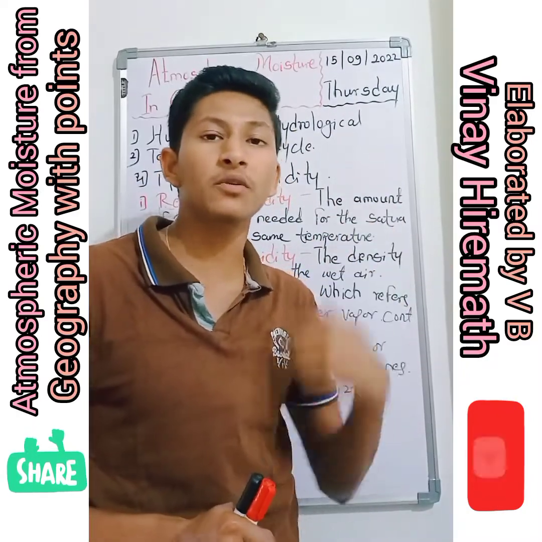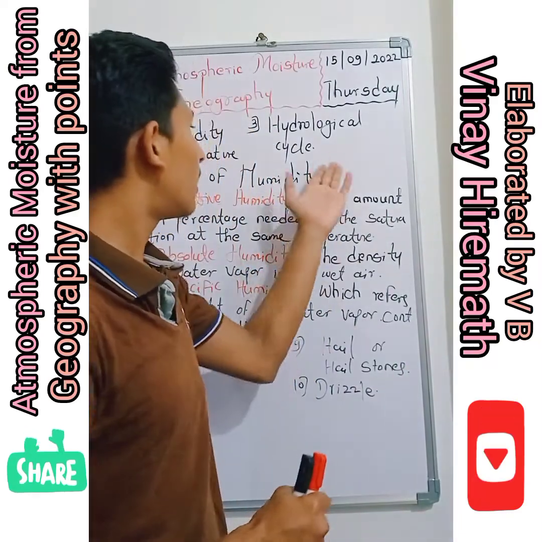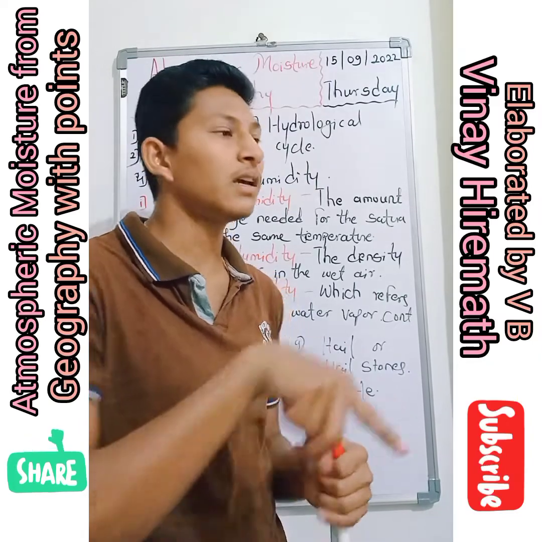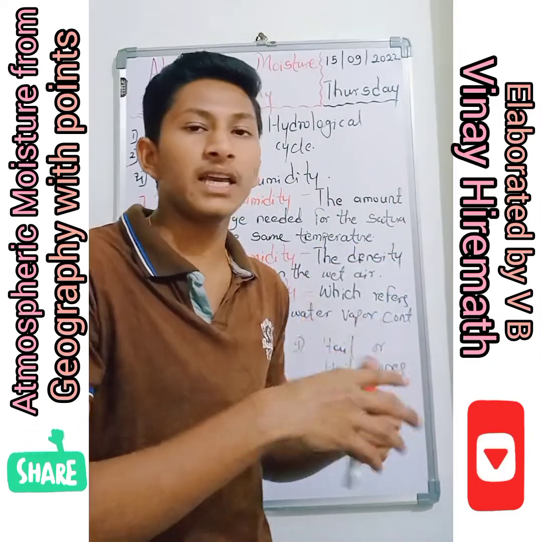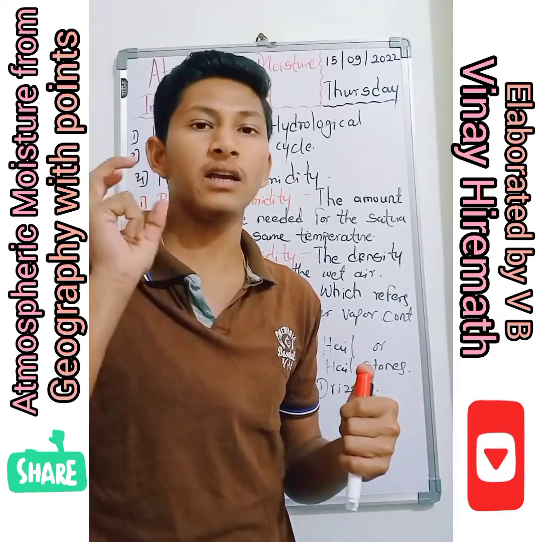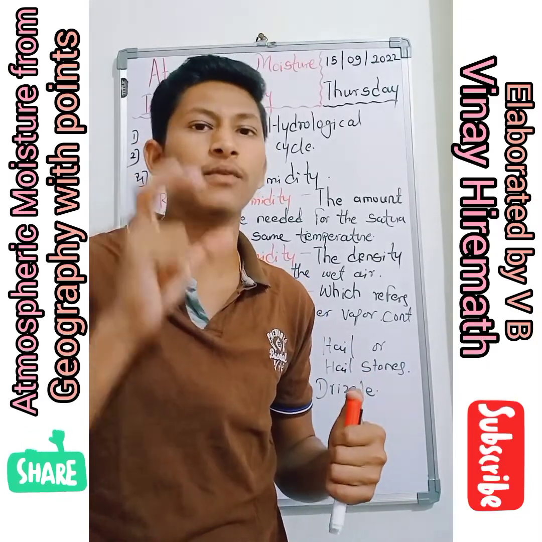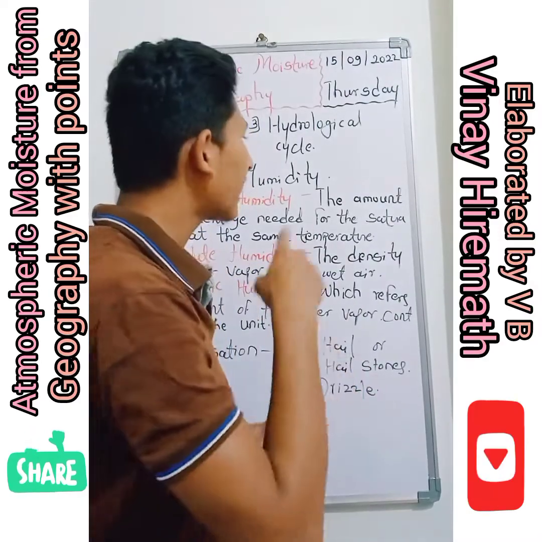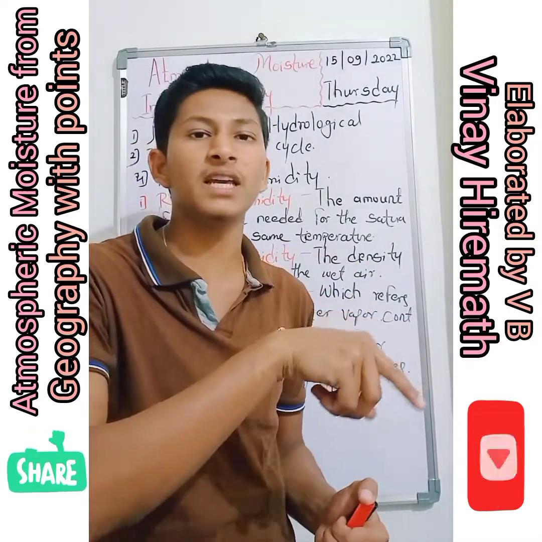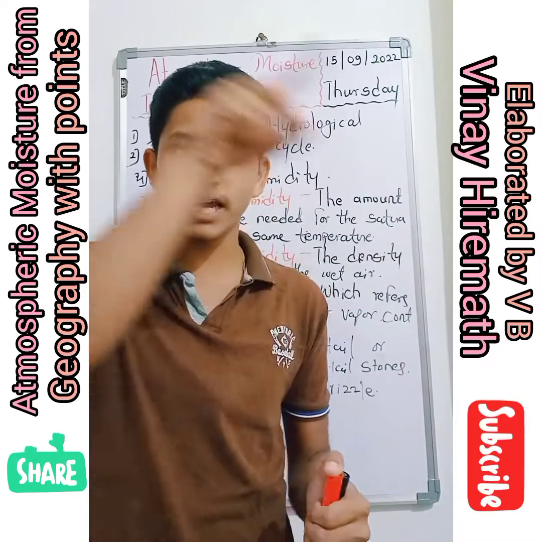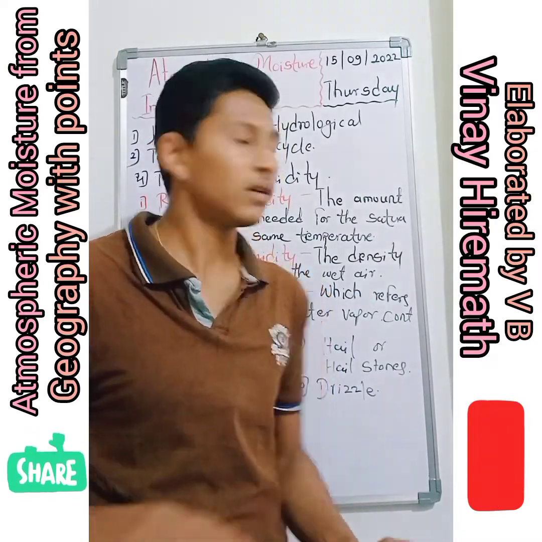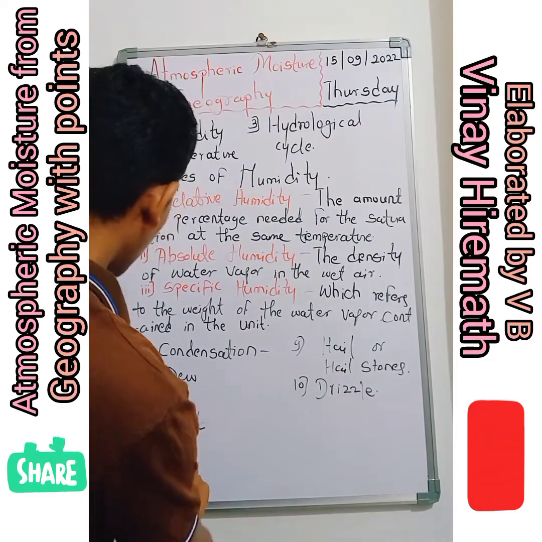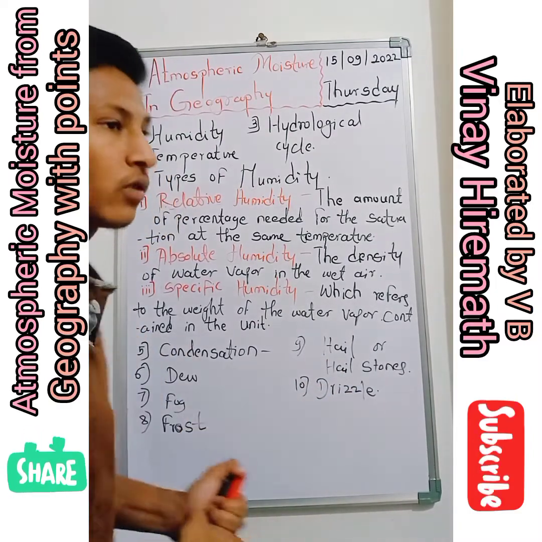The water vapor goes up into the atmosphere, and due to condensation, the gas turns into liquid. Again it forms clouds, and again it falls on the earth in forms like frost, hail, drizzle, and fog.